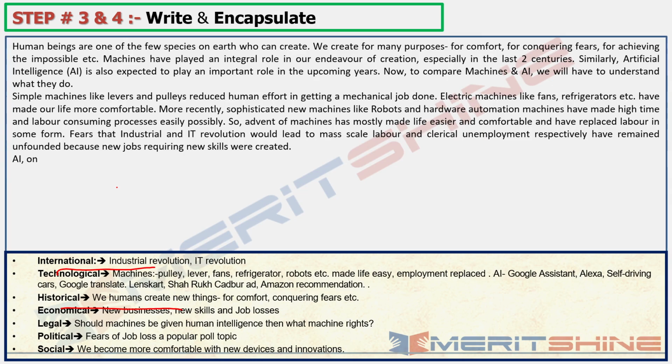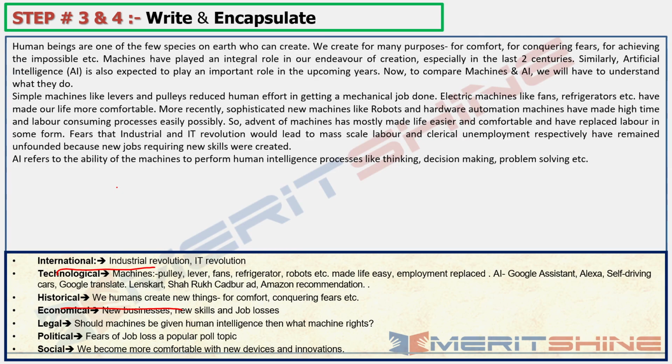We'll write AI refers to the ability. See, while writing only, you would realize that what you are writing might not be required. You would change it. That would happen, and that is a part of the job. Ability of the machines to perform human intelligence processes, because that's what AI does now. Human intelligence processes like thinking, decision making, problem solving, etc. These are the kind of things that AI does.